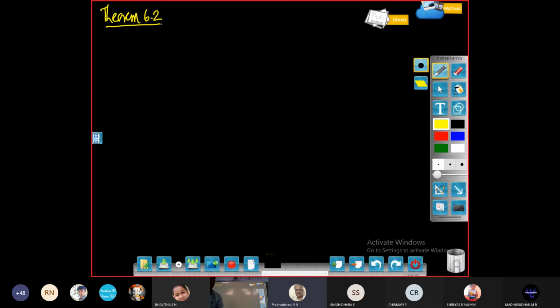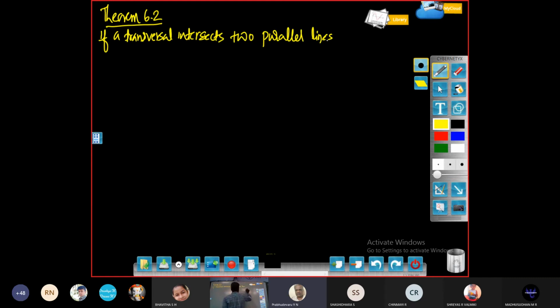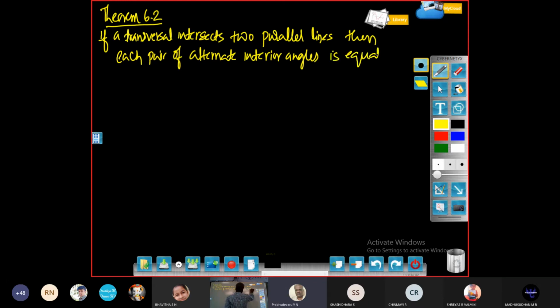The statement will be like this. If a transversal intersects two parallel lines, then each pair of alternate interior angles is equal. So for this, let us draw one diagram.